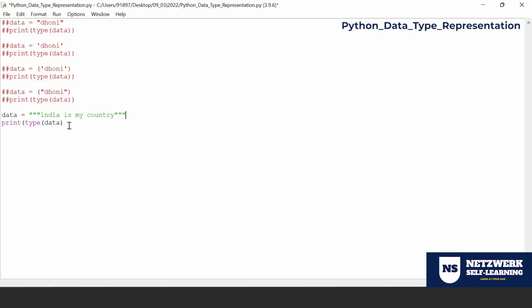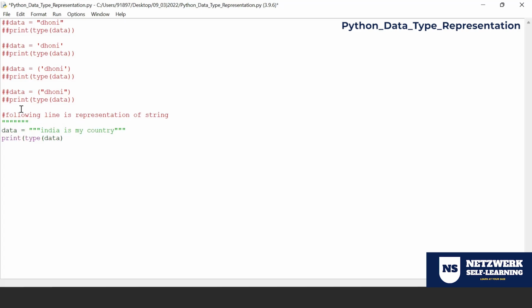Why? Because when I want to have something on top of that, I can put it in triple quotes. So triple quotes can also be called a document string, which is going to help us in writing comment lines. What do you do? I write like this: following line is a representation of string. You can put a hash and write a comment line for that, but hash doesn't look so good, right?